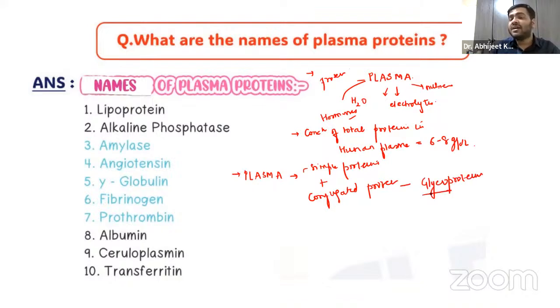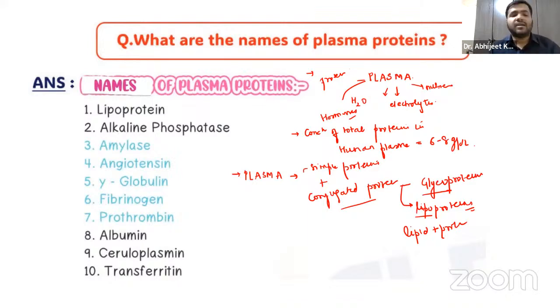Glyco means the carbohydrate component combined with the protein. There are also lipoproteins, where lipo means lipid combined with proteins. You are very well aware of this now, right?